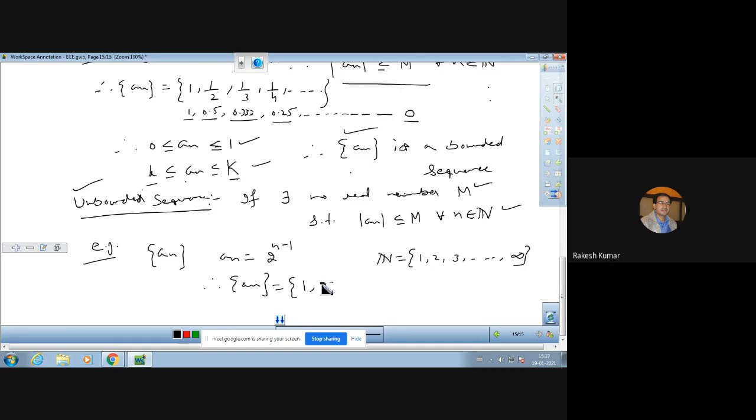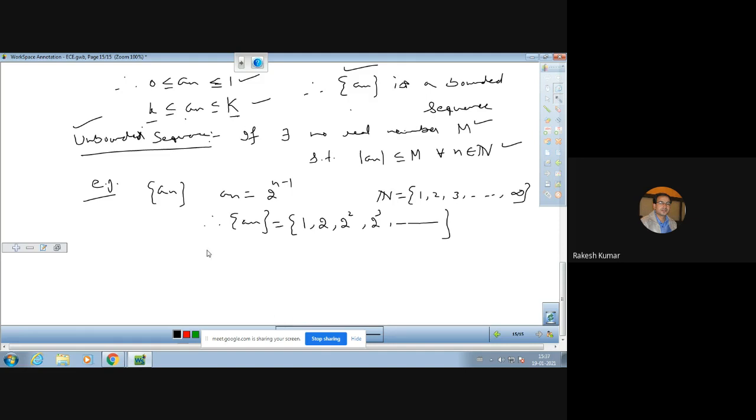Then for n equal to 2, 2 raised to power 2 minus 1, that is 2. Similarly, we shall have 2 square, and we shall have 2 cube, and so on. So now you see that this sequence an has a number that is 1, then the number is 2, but we are unable to understand the largest number of this sequence.